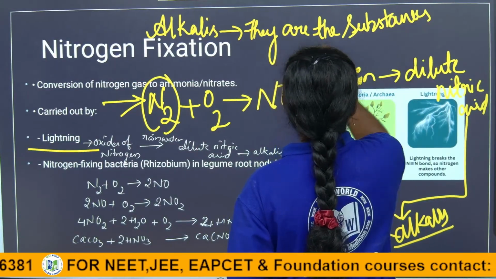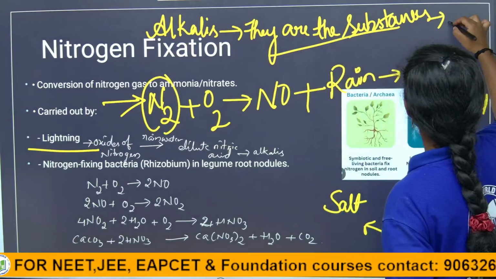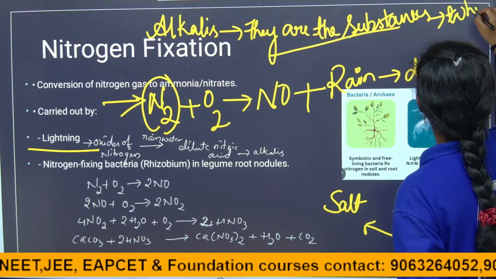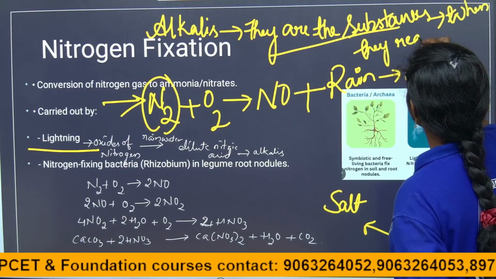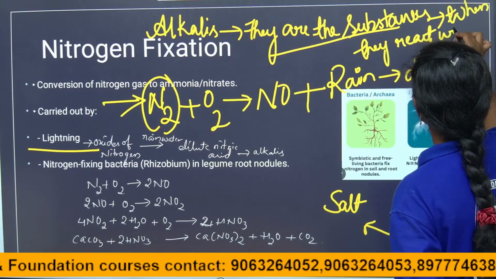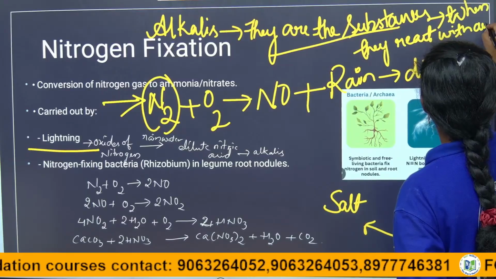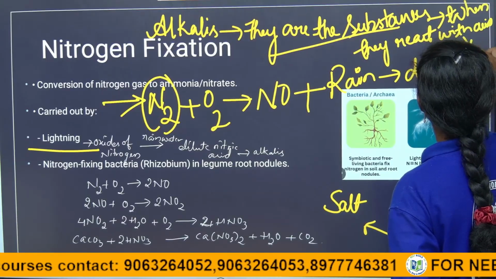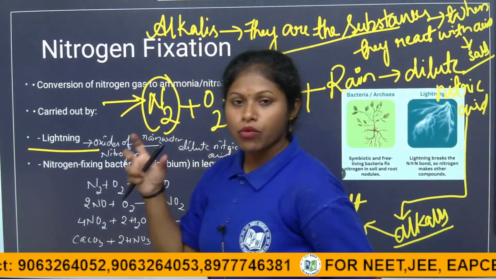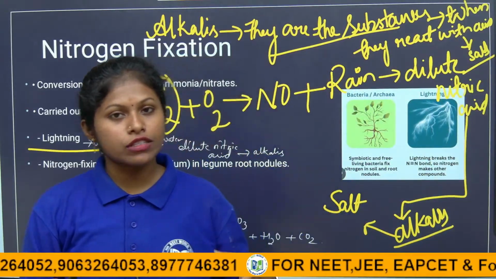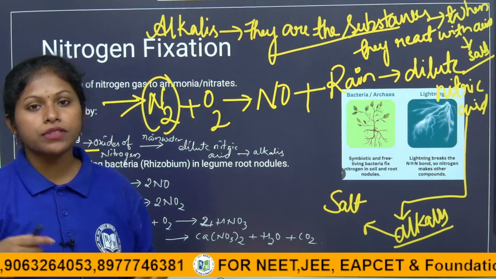Alkalis are the substances that, when they react with acids, form salts. So when the rainwater, the dilute nitric acid, falls onto the alkalis, it forms salts.